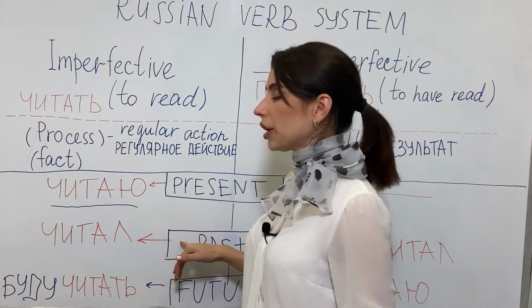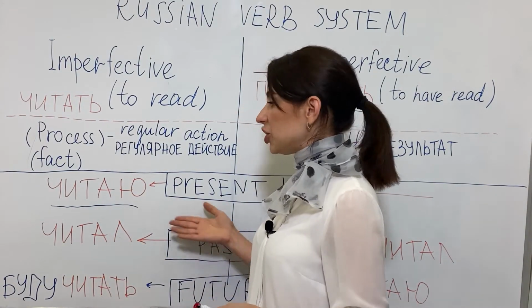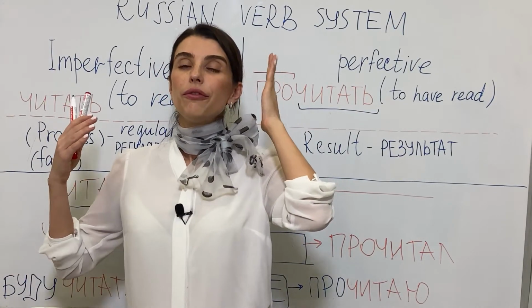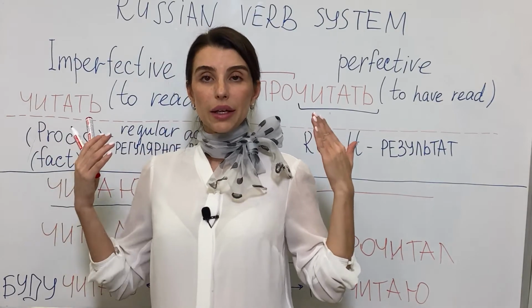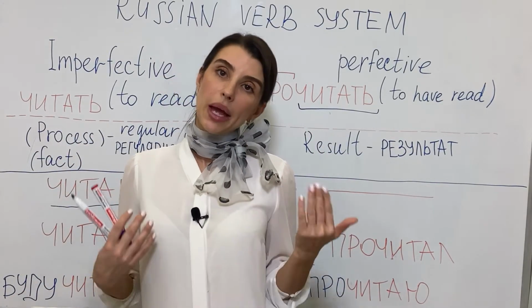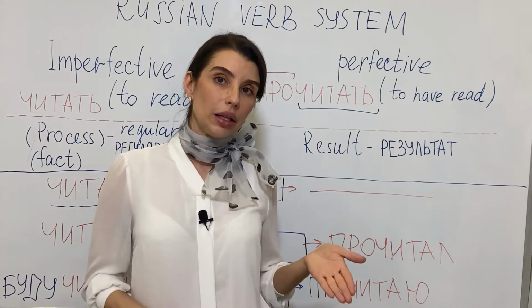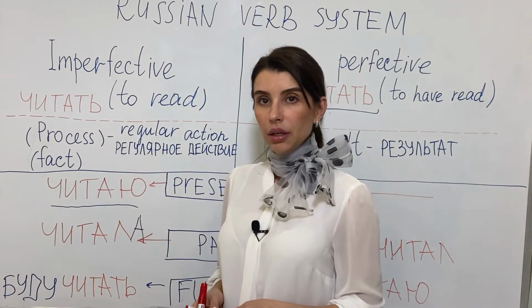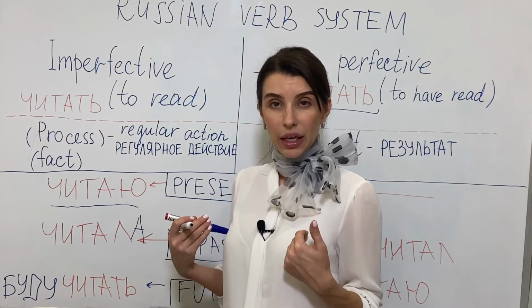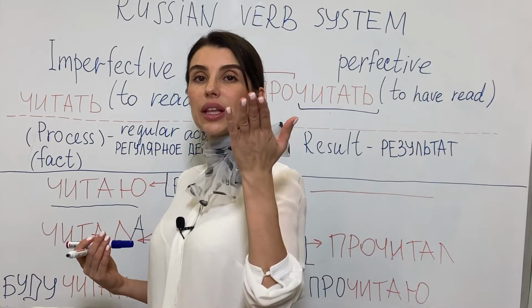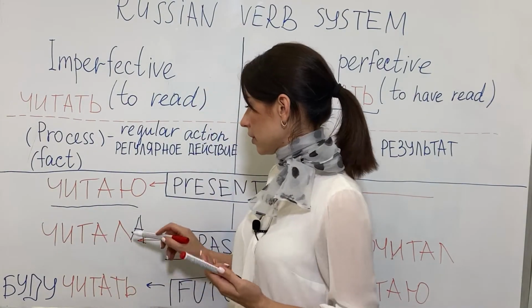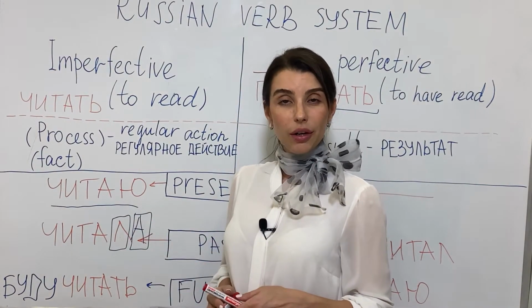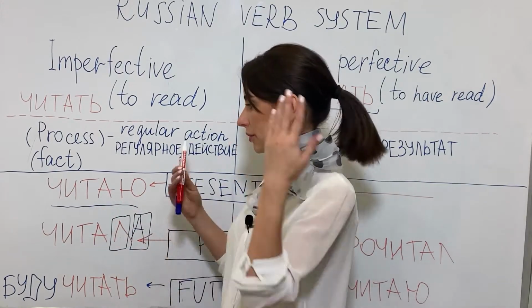So if you are talking about the past, it will be читал. Я читал. If I'm a female, I can say читала. If I'm male, it would be читал. So, L at the end, or A at the end if you're a girl or female, generally speaking.